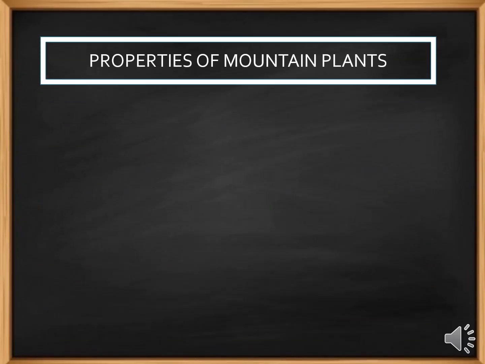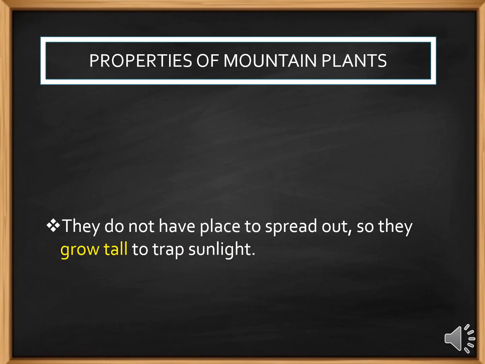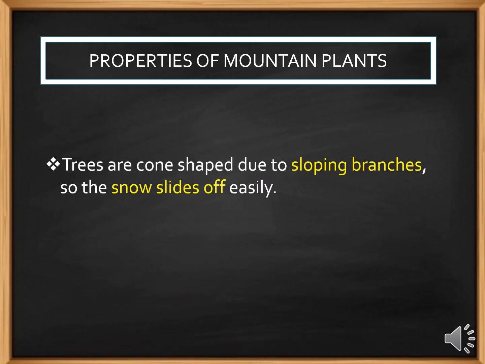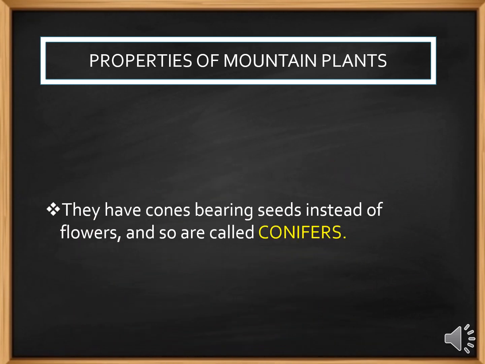Shall we revise the properties of mountain plants? Let us see. They do not have place to spread out, so they grow tall to trap sunlight. Trees are cone shaped due to sloping branches, so the snow slides off easily. They have cones bearing seeds instead of flowers and so are called conifers. Remember children, they are called as conifers because they have cones instead of flowers.